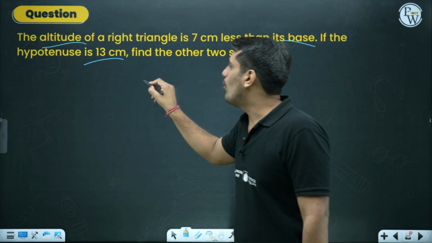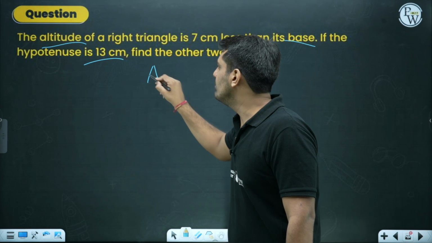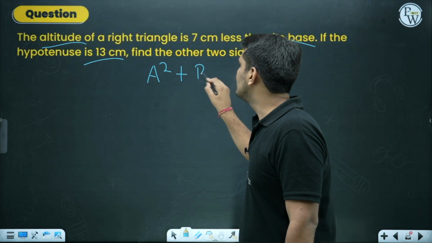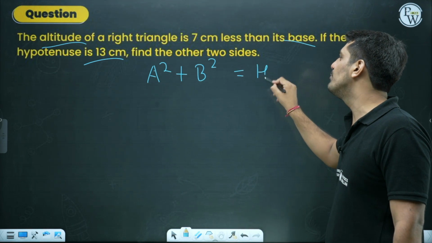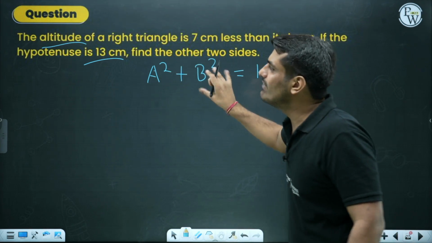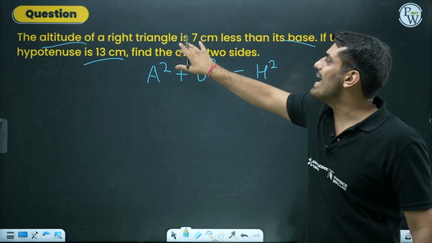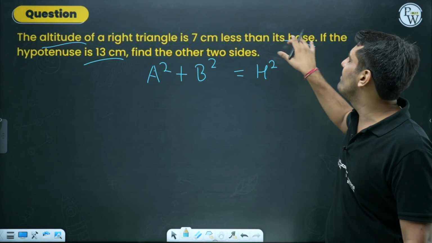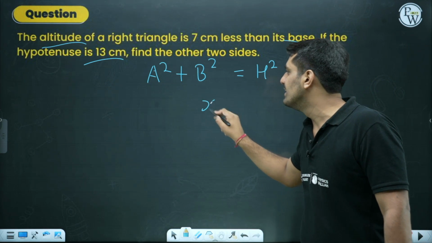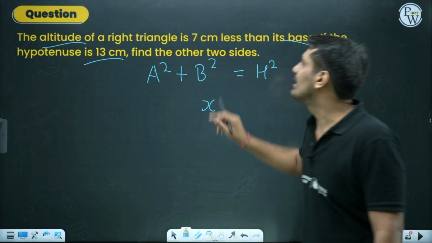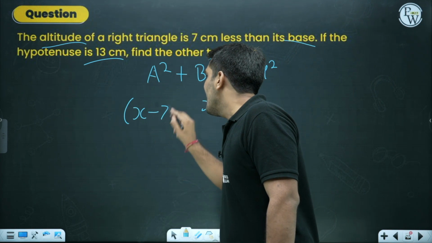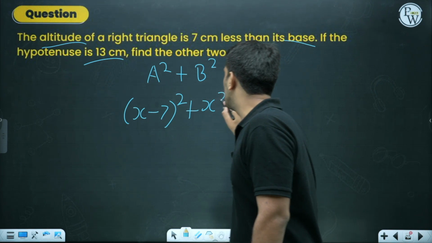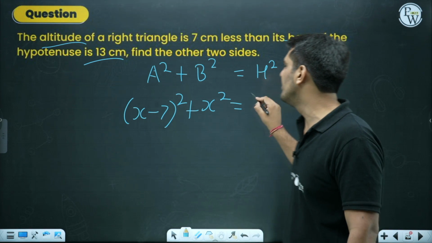We know that altitude square plus base square, or I must say over here p square plus b square, will be equal to the hypotenuse square. What is the relation given? Altitude of a right triangle is 7 less than the base. If I say base is x, so this would be what? Is 7 less than the base. That means x minus 7. (x minus 7) square plus x square equals the hypotenuse, which is given to you as 13.